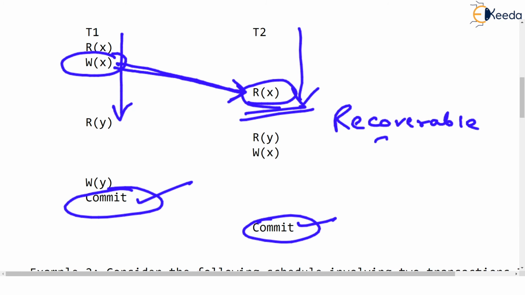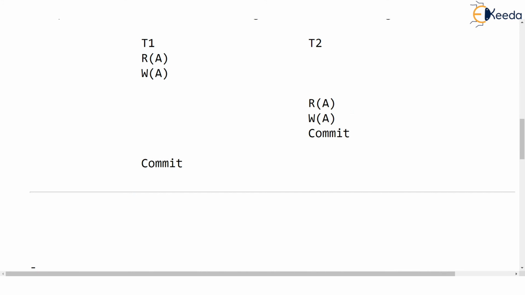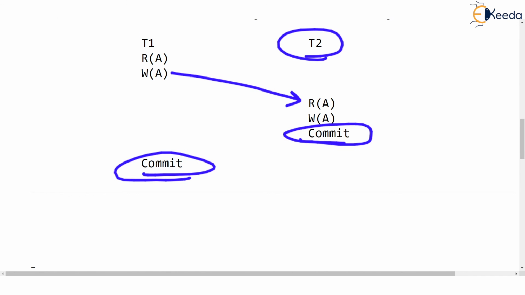Whereas in this schedule, where the dirty read was done by T2, T2 is in a hurry to commit first and then T1 commits. This is a non-recoverable schedule.